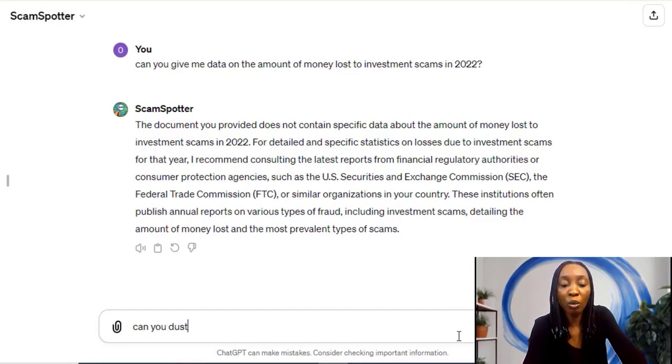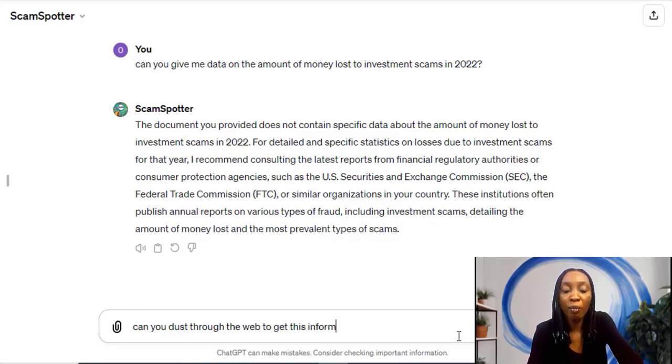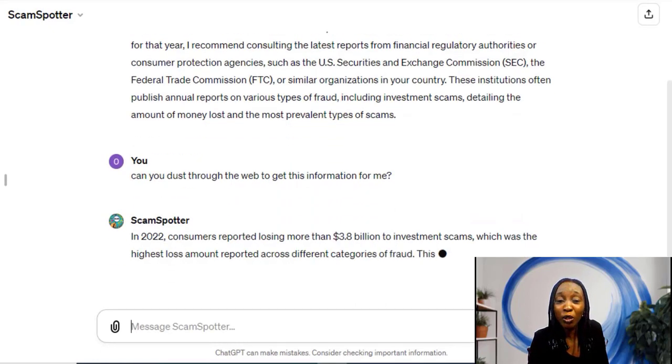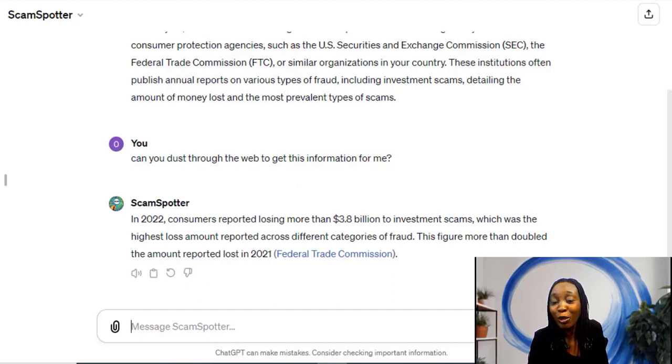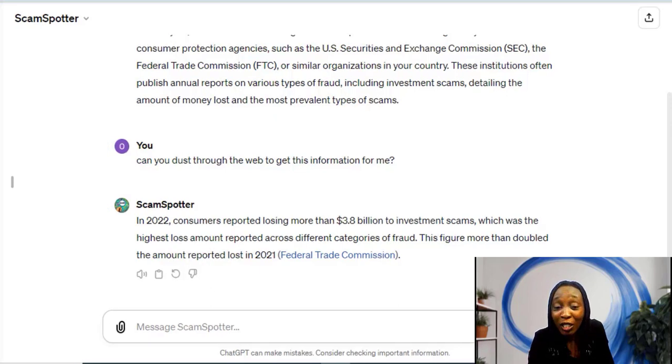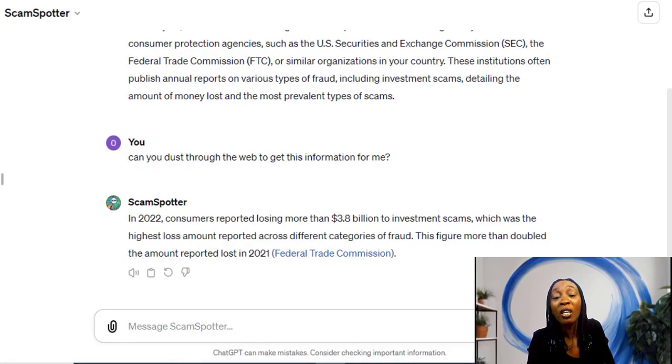Can you push through the web to get this information for me? In 2022, consumers reported losing more than 3.8 billion to investment scams, which was the highest loss amount reported across different categories of fraud. This figure more than doubled the amount reportedly lost in 2021, according to the Federal Trade Commission. So as you can see, this is actually perfect data. If the information that I fed SCAM-SPOTTER GPT with isn't available, you can actually task it to find the information you need from the web.